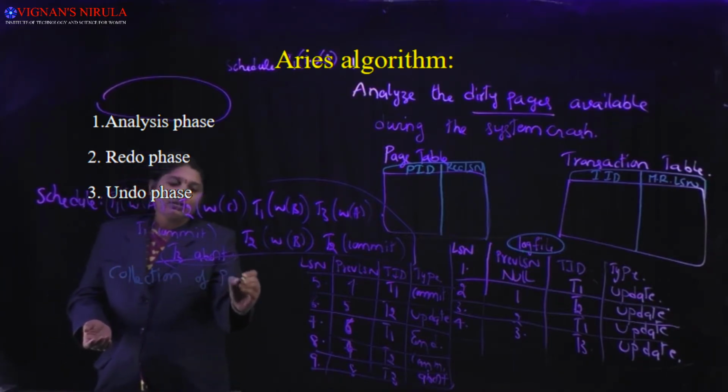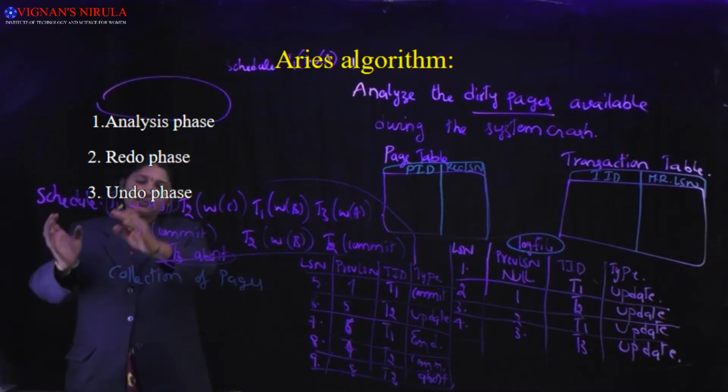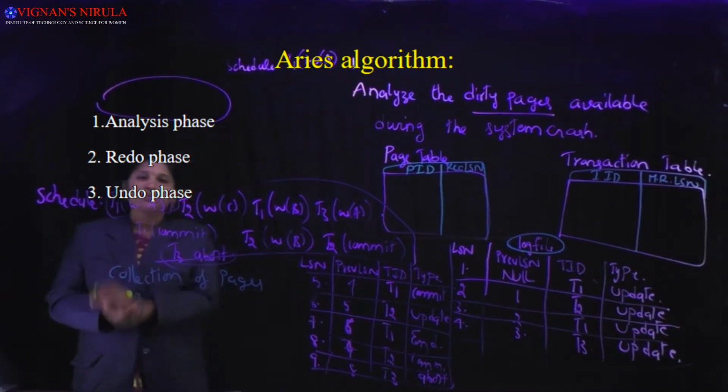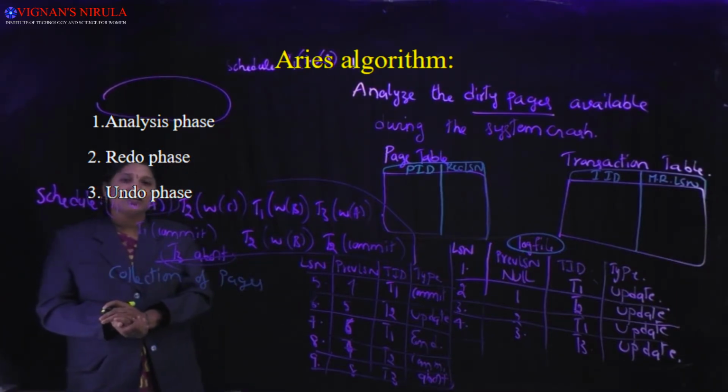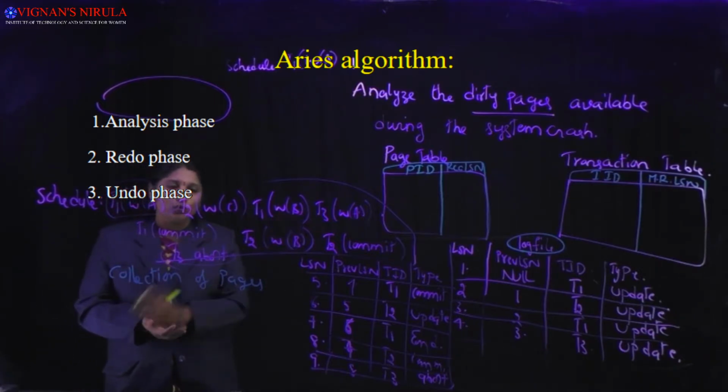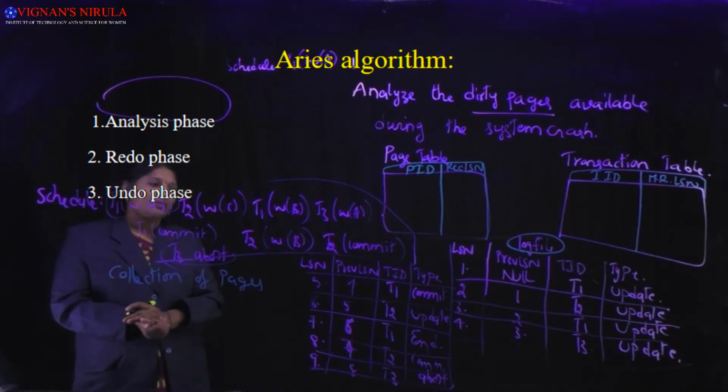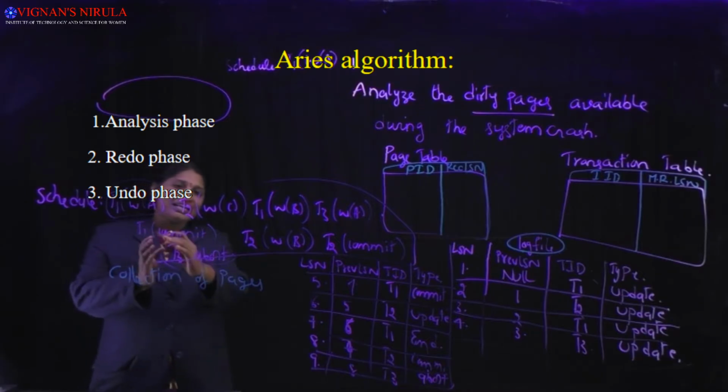So for running this database, what are the transactions available? T1, T2 and T3. And what are the data items available?